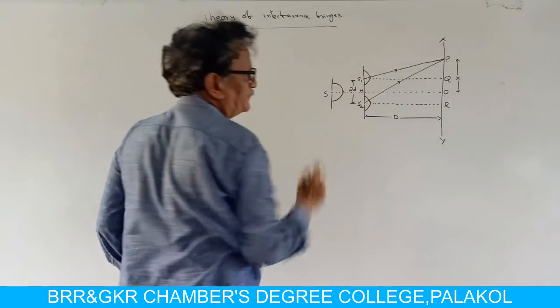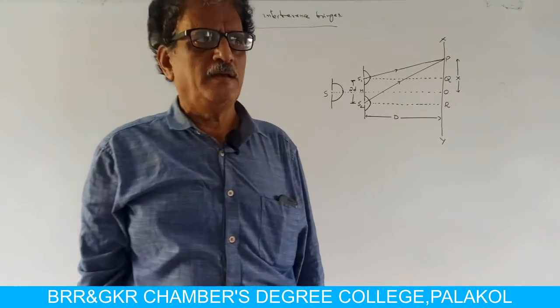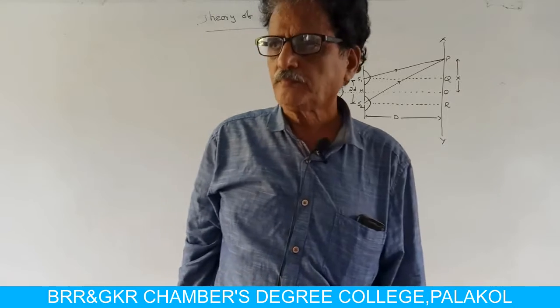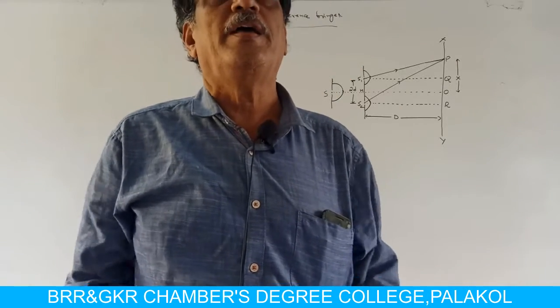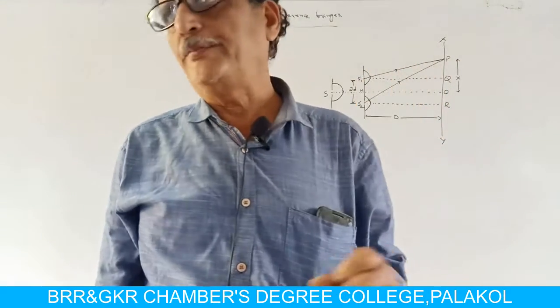That is, we are going to derive an expression for the fringe width. In interference, as we said in the previous class, we can observe bright and dark fringes.